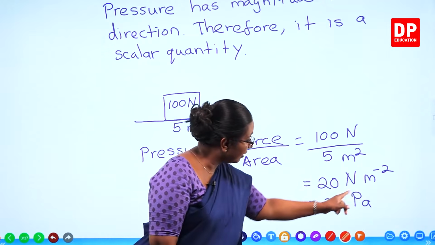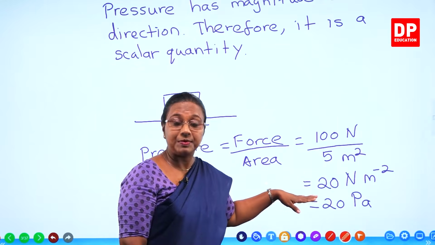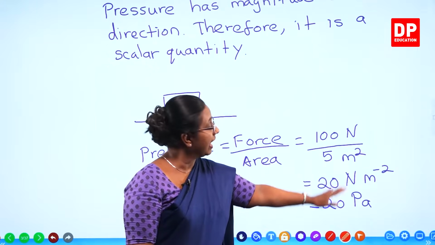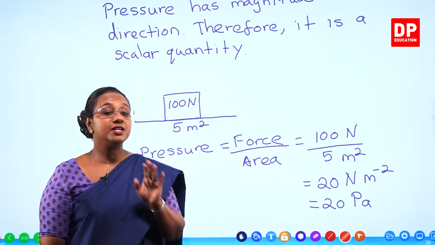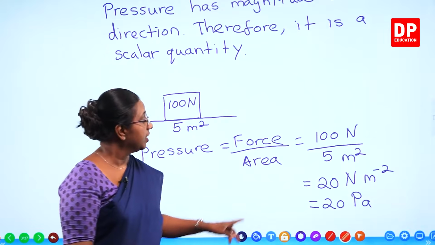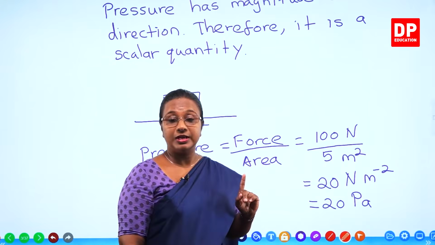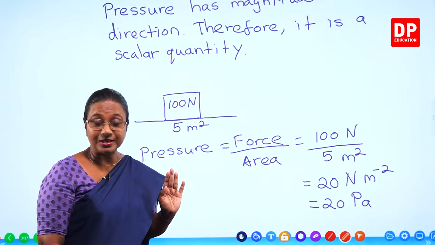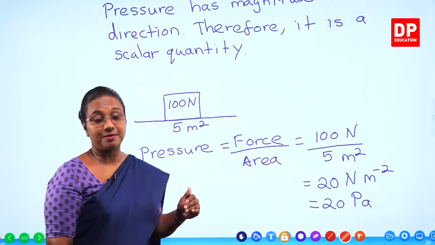And also, you get the unit Newton meter minus 2. You don't have to write that step again, but you can directly write the final answer as 20 Pascal. I have written those so that you will remember Newton meter minus 2 is equal to Pascal, equivalent unit, because they are the same. So, pressure is the force exerted over a unit area. This is how we calculate pressure. With that, students, I am sure you all can understand the calculation. We will look at some more examples.